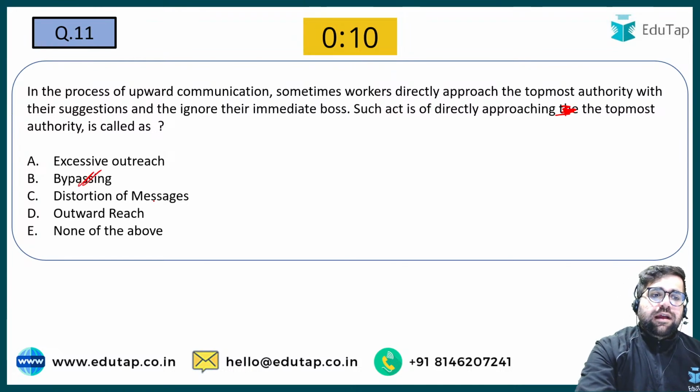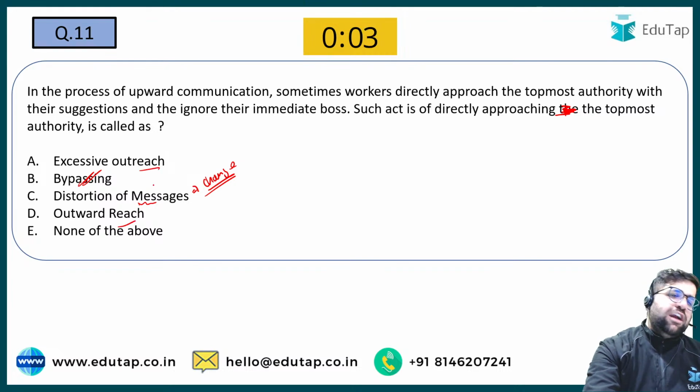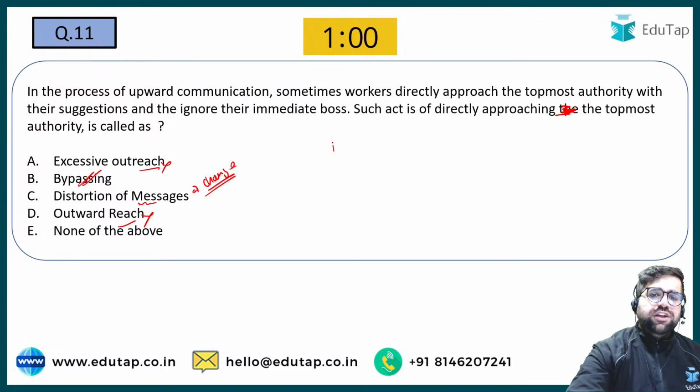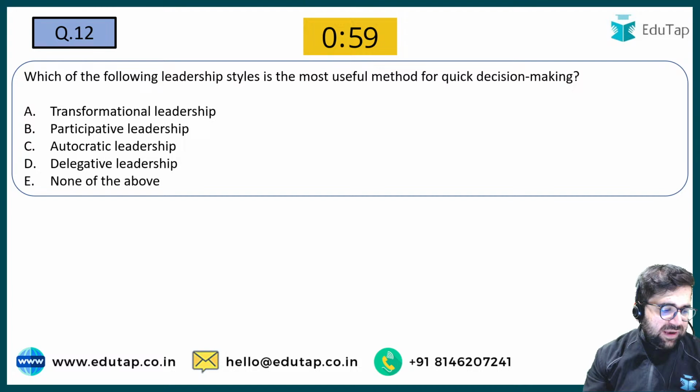Distortion of message basically means that you are changing the main content of the message only. Excessive outreach and outward reach never make any sense. So the answer over here will be option number B. Good. Let's move forward to question number 12 now.